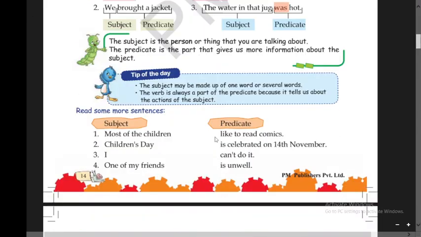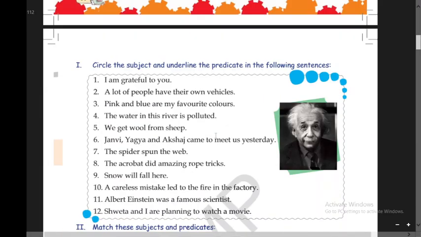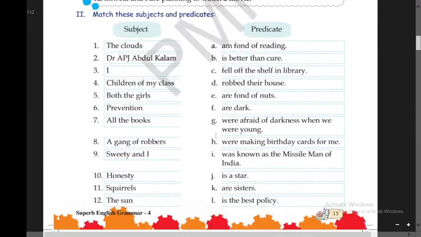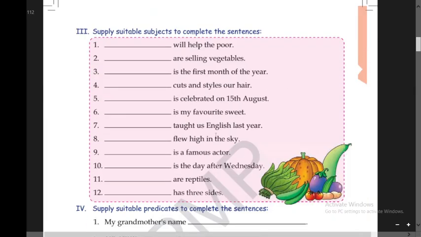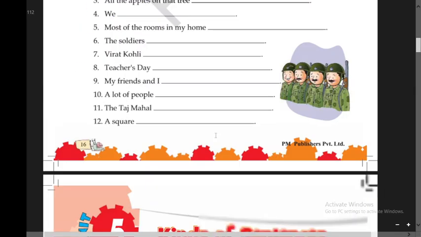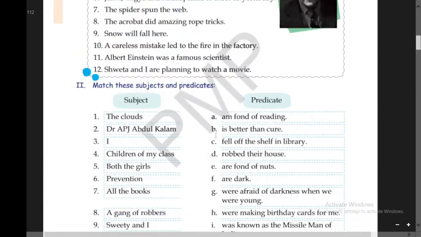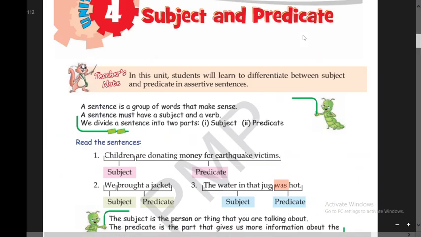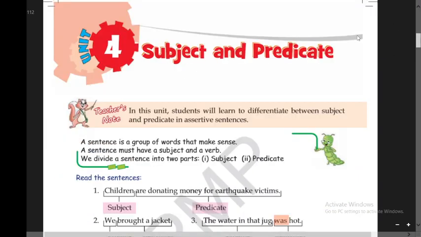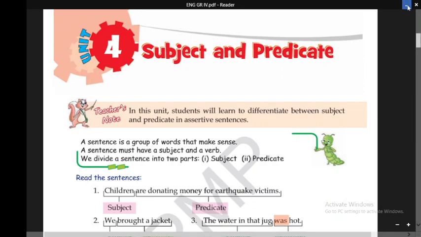So we will learn these things in this chapter. That's all about the chapter. We'll learn these rules one by one, we'll practice these things, and we'll learn about subject and predicate.